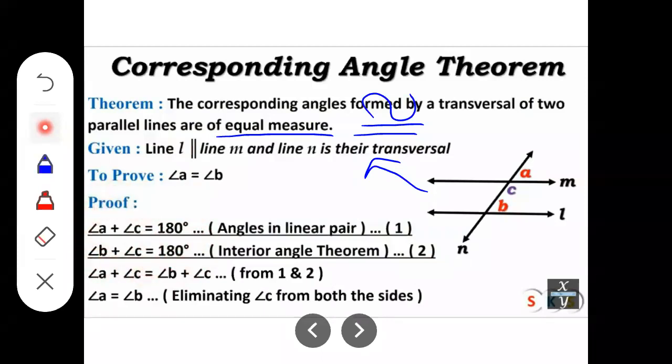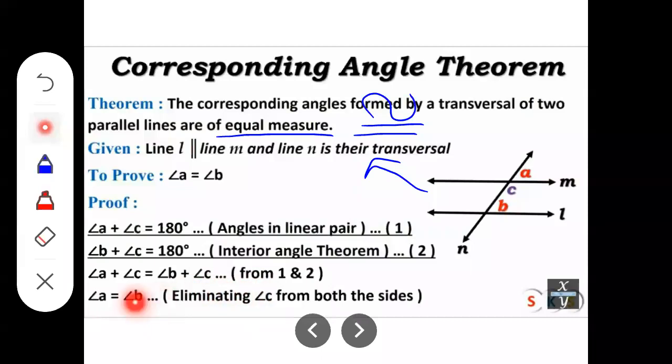So the LHS of first equation, that is angle A plus angle C, here equal to the LHS of second equation, that is angle B plus angle C. Right? The reason is from equation 1 and 2. Why we have written that step? Because we observe both the equations. So from equation 1 and 2.